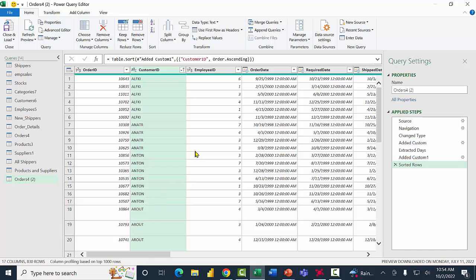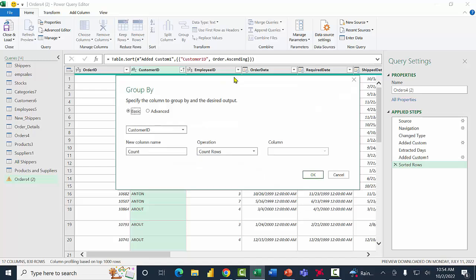Watch how quickly I can get a subtotal for each customer. So on the Home tab of the Power Query window, I'm going to pick where it says Group By, which really means we could do totals from our data. I'll pick on the word Group By, and now we're on this window. Now here, I do want to subtotal each customer. So I have Customer ID there. Right below that, the new column name, I'm going to type in subtotal.